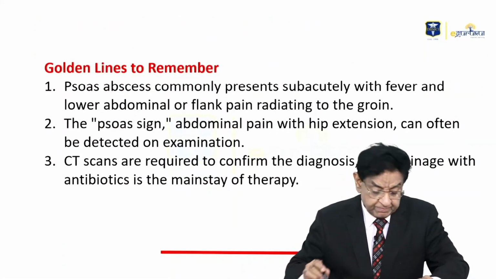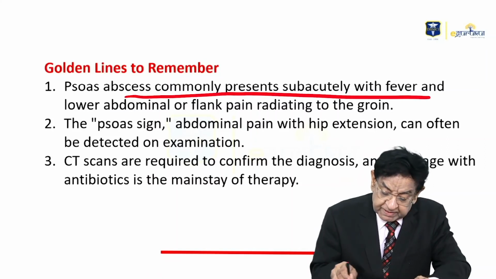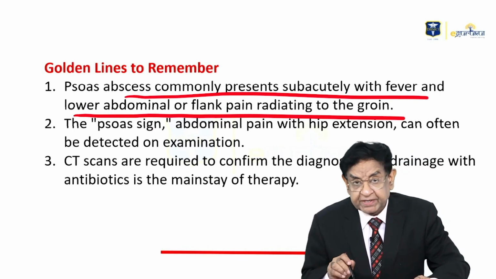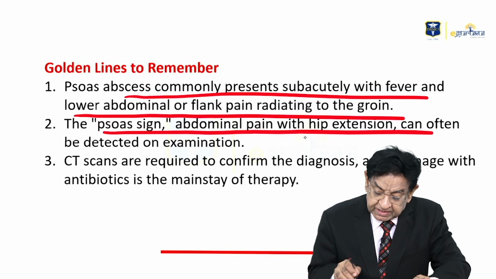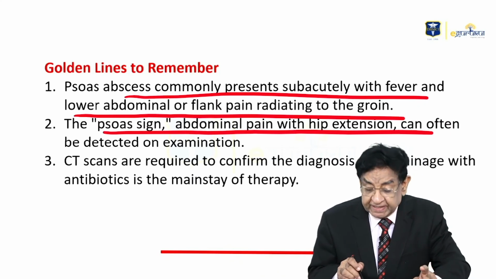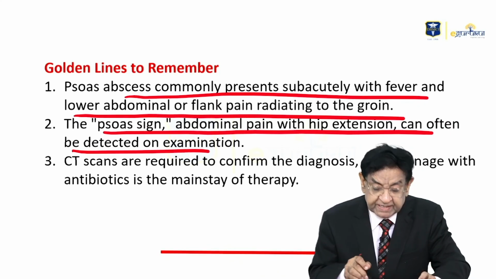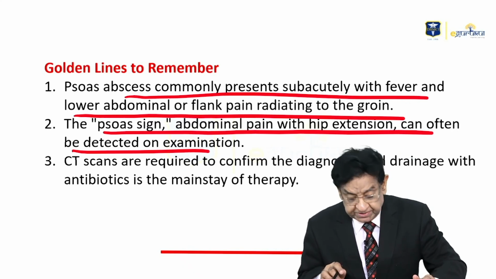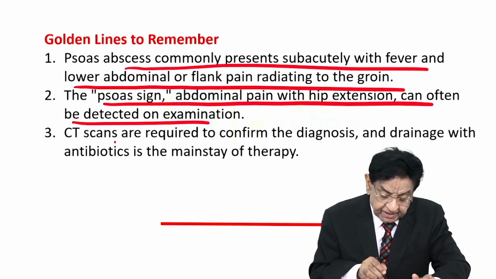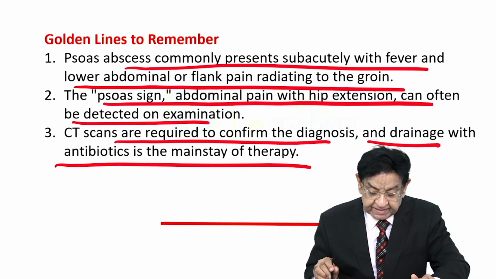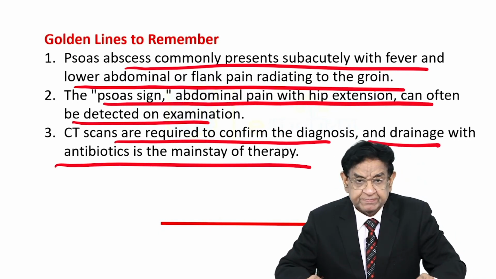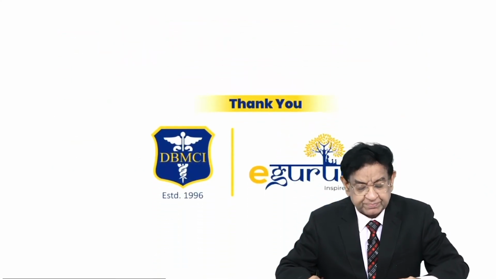Golden line to remember: psoas abscess commonly presents subacutely with fever, lower abdominal pain or flank pain radiating to the groin. Psoas sign, abdominal pain with hip extension, is often detected on examination. CT scan is required to confirm the diagnosis, and drainage with antibiotics is the mainstay of therapy. Thank you very much.